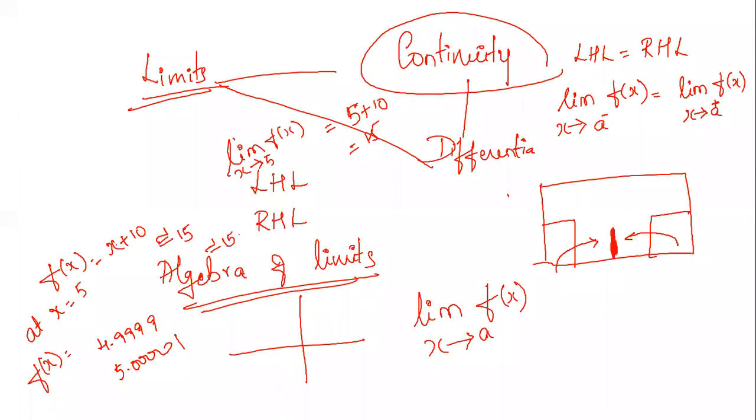So you can see that the left hand limit and right hand limit both come to a common point, 15, which is actually the value of the function at 5, the value of the limit at 5. So this is how we say that the limit exists or not. We have to find the left hand limit, find the right hand limit, and check whether both are equal. We check whether LHL is equal to RHL, and if the limit at that point is equal to f of a, then we say that the limit exists.